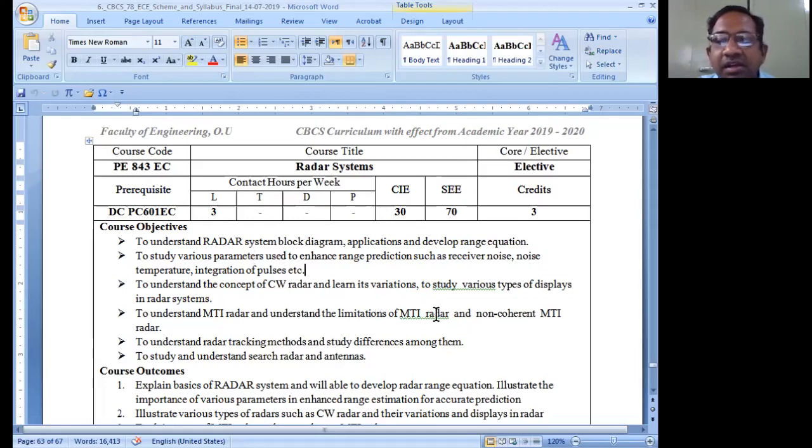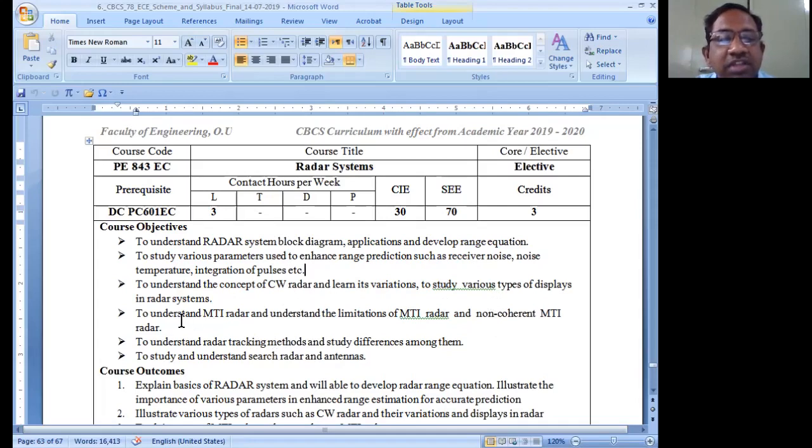We don't have mathematical signal analysis part in the syllabus. So therefore, it's also going to be pretty easy for us to understand. Then here also to understand the concept of the continuous wave radar systems and its variation. That means you should talk about the continuous wave radar system.